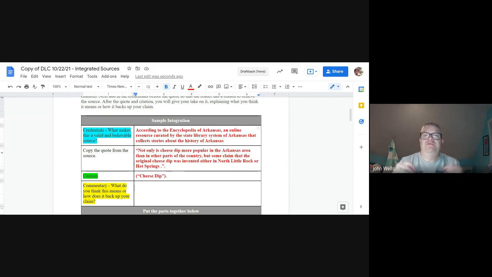And so then I just have to fill in those gaps so people know, oh, it's run by the state library system. They collect these histories. That's why it's believable. Now, when I come down here to the commentary, this is where I add something into it. So I'm going to put the credentials first, then I'm going to put the quote, and now I'm going to comment on it.